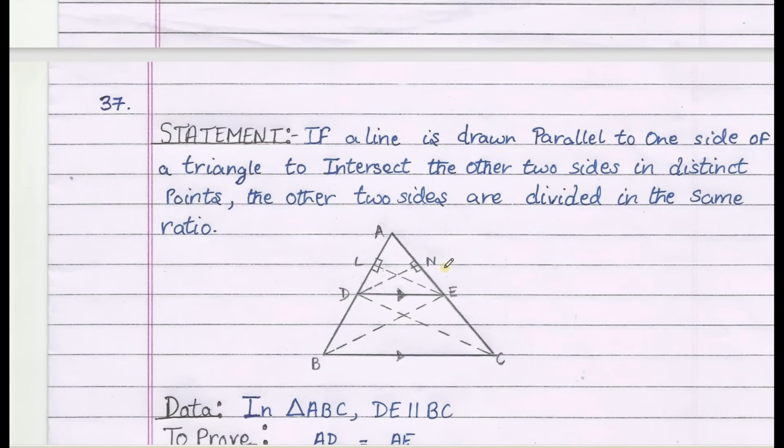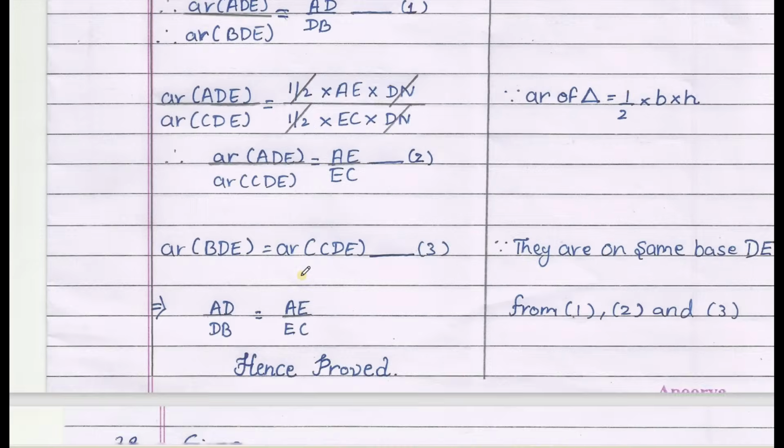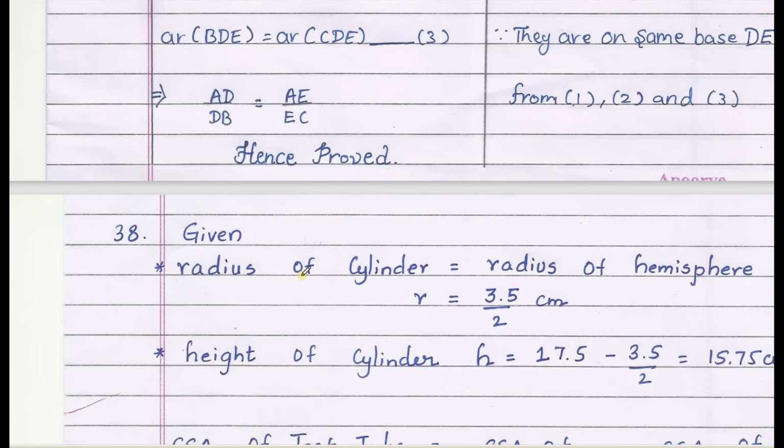37th, for the examination you should learn all the theorems, that is Pythagoras theorem, Thales theorem, areas related to similar triangles and also AA criteria. All the 4 theorems are important. Here it is Thales theorem for 4 marks.